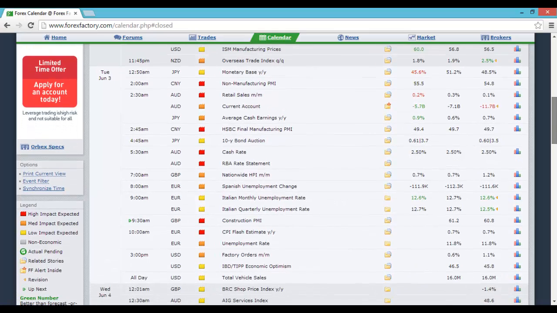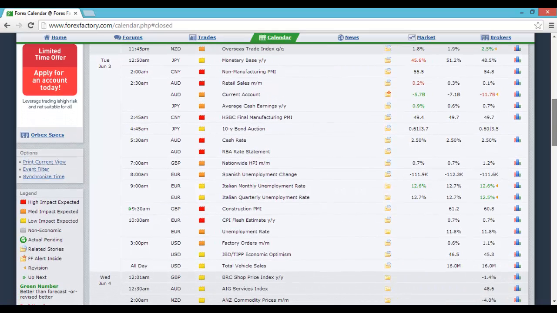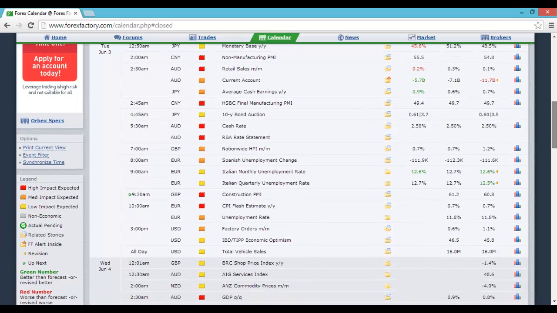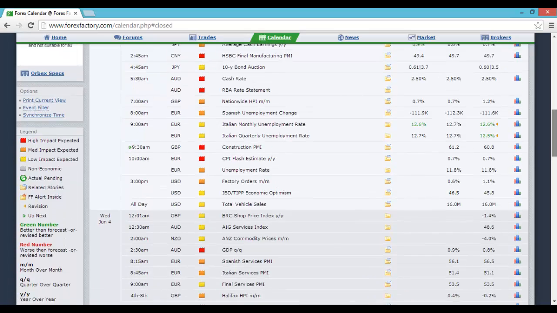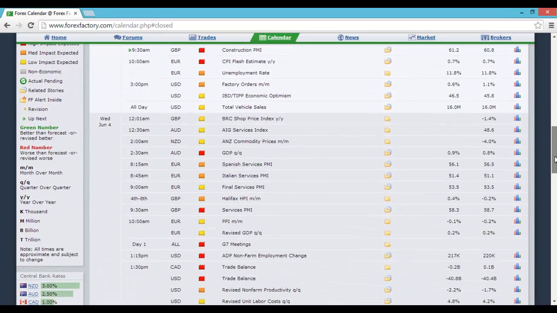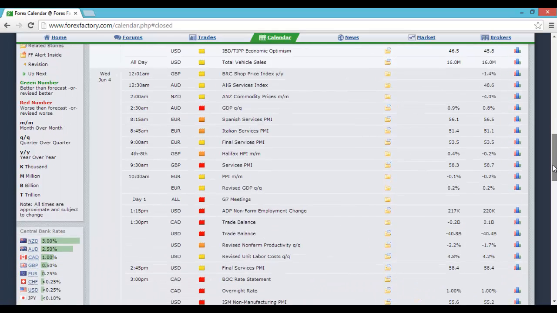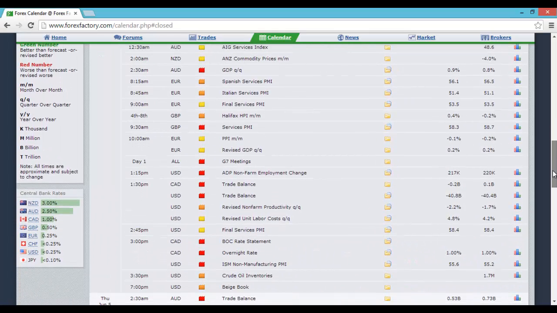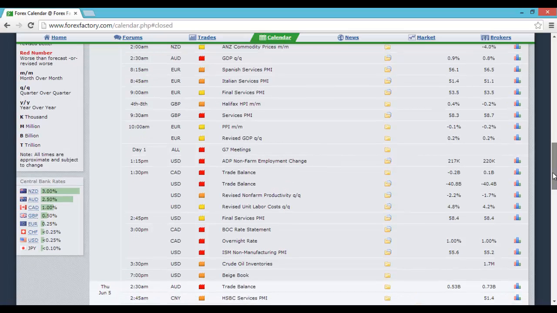Today we've already had some overnight data from China and Australia, retail sales from Australia, and the HSBC manufacturing PMI pretty much in line. And then we've had the Australian cash rate, which came in as expected. The main highlight for today, you've got UK construction PMI out shortly, in 22 minutes' time. And then at 10 AM you have the Eurozone CPI flash estimate year on year, that's expected to stay the same at 0.7%. Tomorrow, Wednesday, overnight we have the Australian GDP. At 9:30 you have some more UK data, the UK services PMI figure.